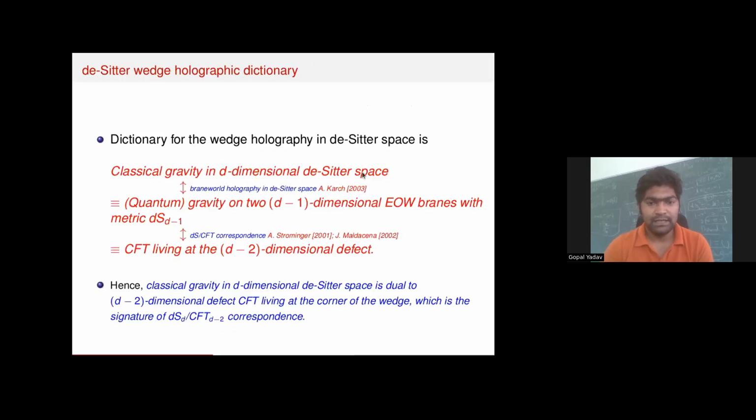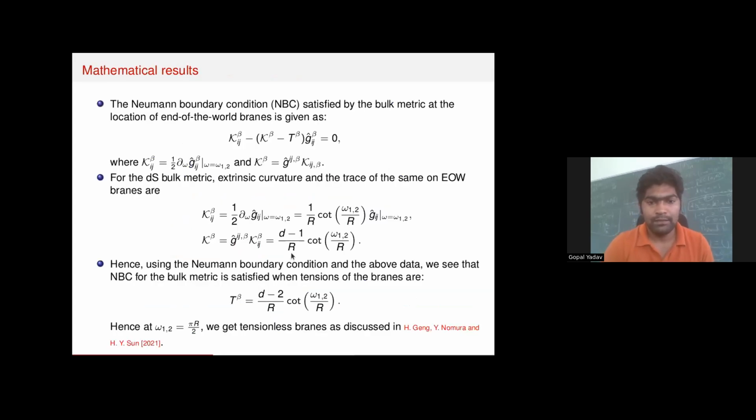More precisely, we have classical gravity in d-dimensional de Sitter space, and this is dual to quantum gravity on the two d-1 dimensional end-of-the-world branes, because of braneworld holography in de Sitter space given by Andreas Karch. And this is dual to the CFT living at the d-2 dimensional defect because of the dS/CFT correspondence. So overall, we have a dS/CFT_{d-2} correspondence. In this paper, we just state this duality, but a more detailed dictionary will be done later, maybe in upcoming work.